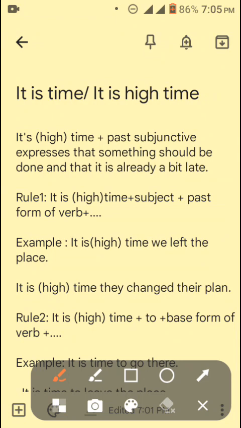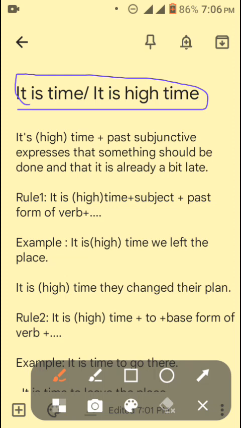Today we are going to talk about a new rule of English grammar, that is "it is time" or "it is high time". It is incorporated in the rules of the grammatical item right form of verb. So let's start. First of all, we have to know that when "it is high time" or "it is time" is used, it is the meaning or the concept of the phrase. "It is high time" plus past subjunctive expresses that